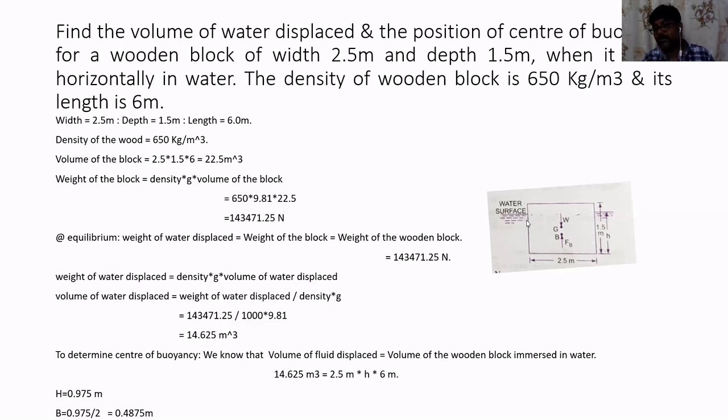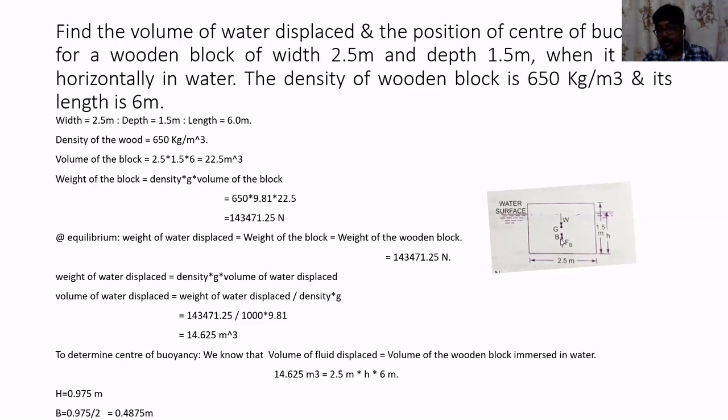Now, the position of the center of buoyancy will be calculated in this way, that is, the middle of this particular dimension. What is this dimension? 2.5. So what will be the exact half? It is 1.25. If you construct a straight line, the center of gravity and center of buoyancy will be lying on the straight midline only.